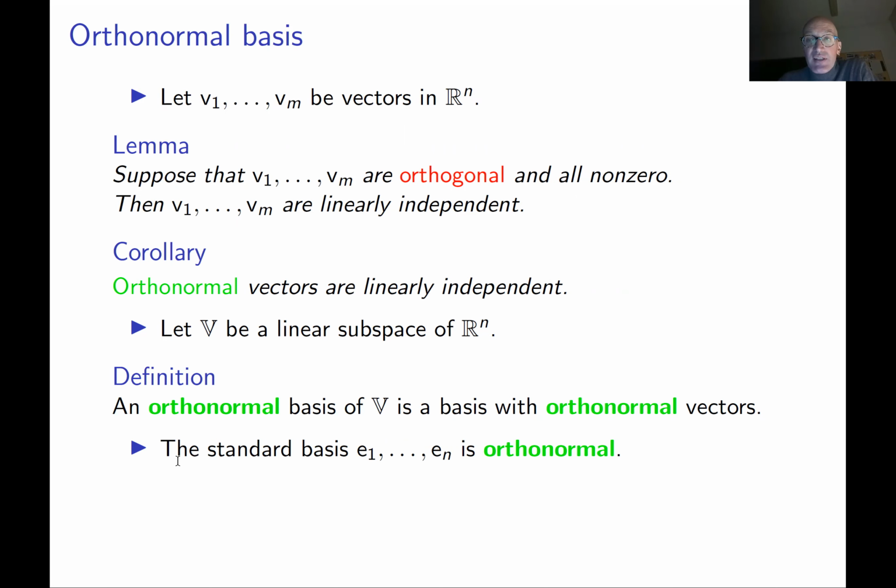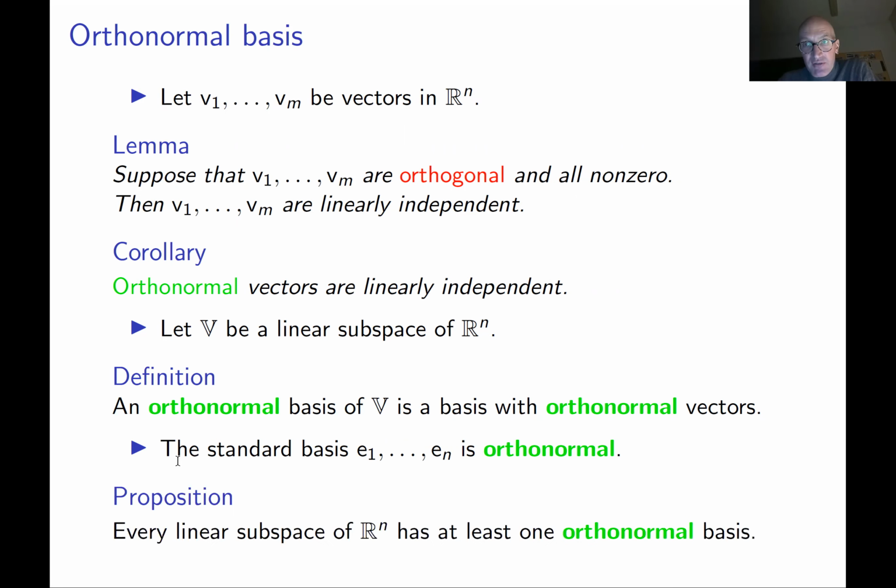But in general, this is a proposition. I wanted to say theorem, but I downgraded it to proposition. It says that every linear subspace in Rn has at least one orthonormal basis. We will give a sketch of the proof of this proposition during this lecture, and we also will give the algorithm for how to find an orthonormal basis if you know any basis, how to convert any given basis into an orthonormal one.